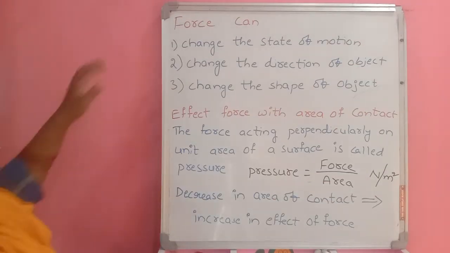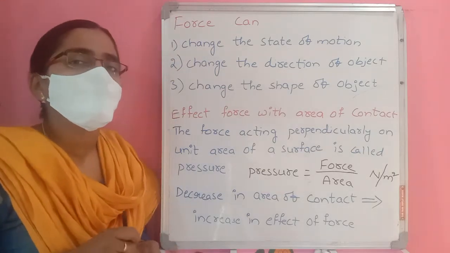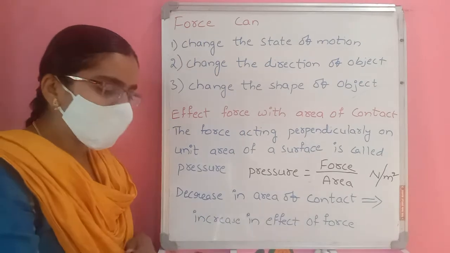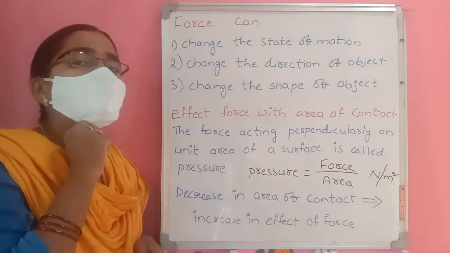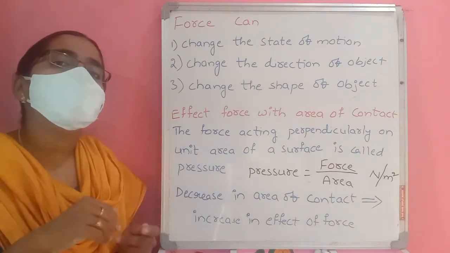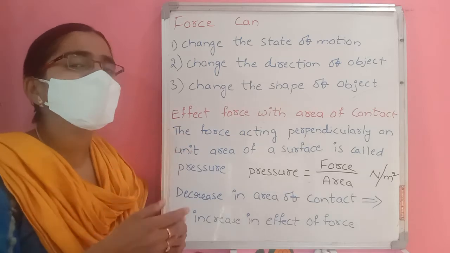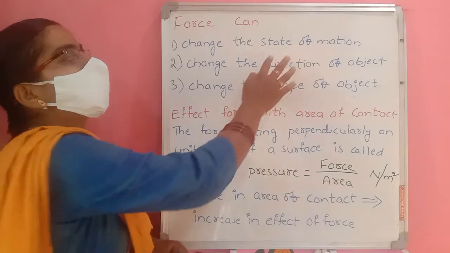Here, if you take force, the first thing is that force can change the state of motion. If you have a ball here and you kick that ball, then automatically it moves. Already that ball is at rest, and now it is in movement, so we are changing its state of motion.